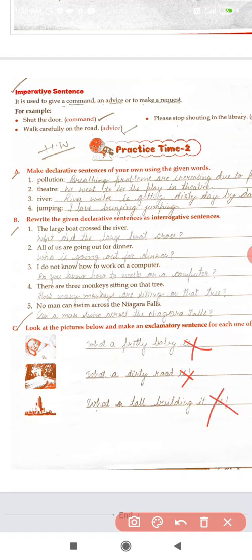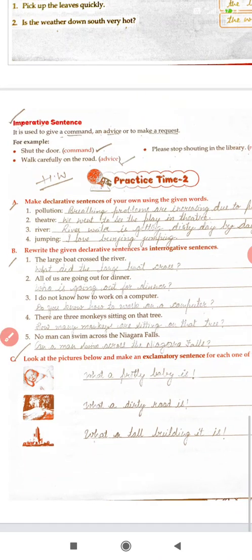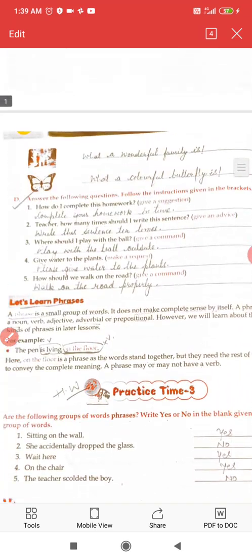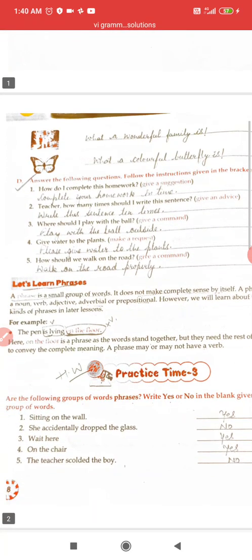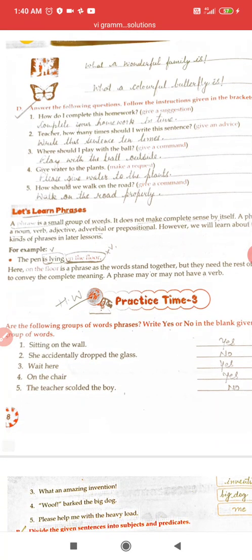So the sentence will be: What a pretty baby! What a dirty road! What a tall building! What a wonderful family! What a colorful butterfly! Now all these practice time 3.